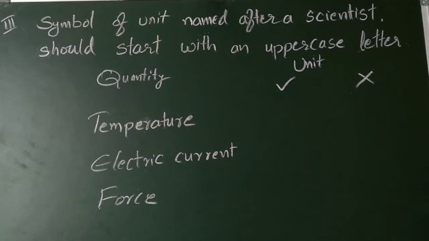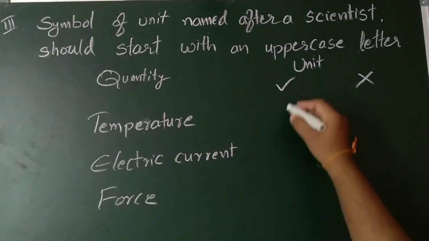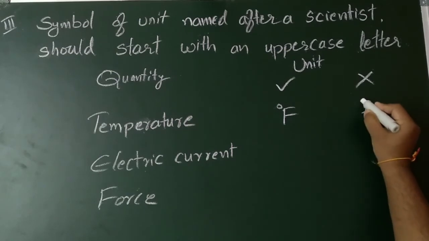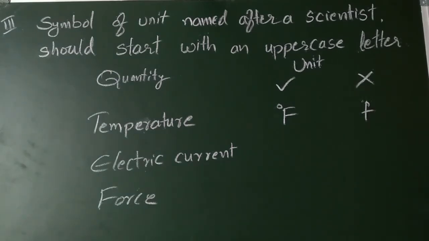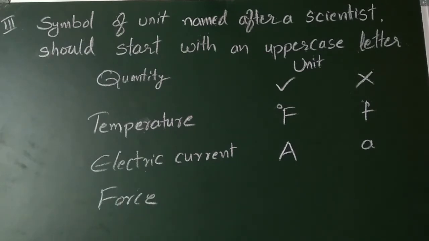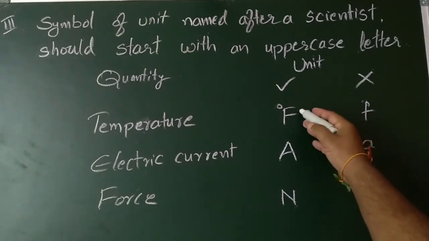Third rule: the symbol of a unit named after a scientist should start with an uppercase letter. Here the temperature, you know, Fahrenheit. So Fahrenheit will be capital as well. If you write small, then it's wrong. Electric current will use the unit ampere, so capital A; small a is wrong. For the force, we'll use the newton unit, so capital N, not a small n. If you write this, then it is wrong, you should use only this one.